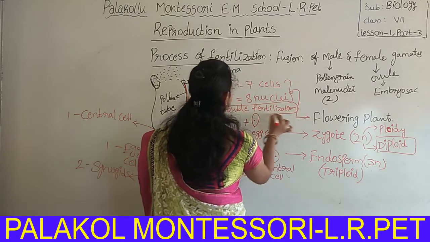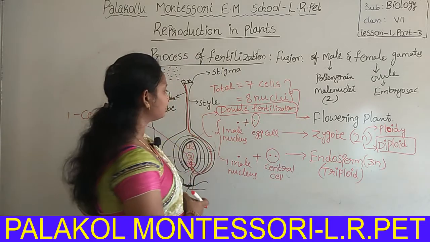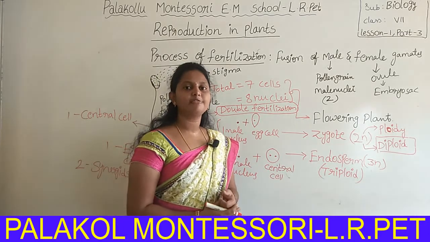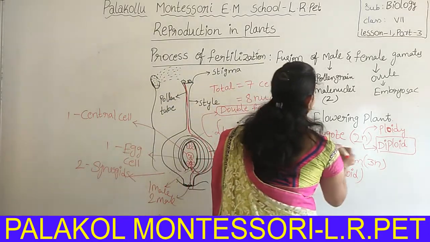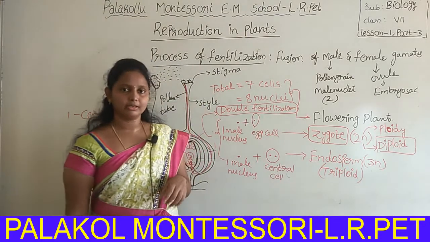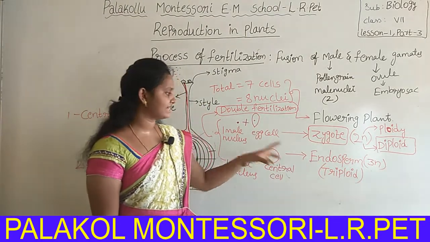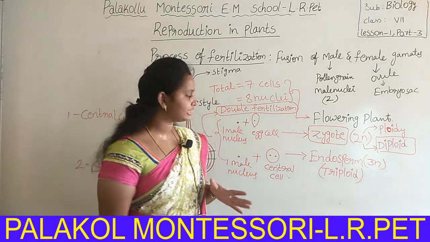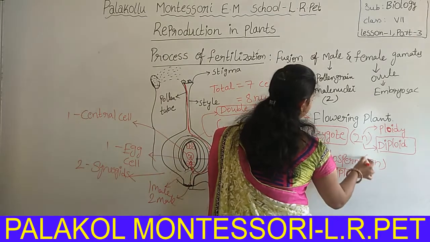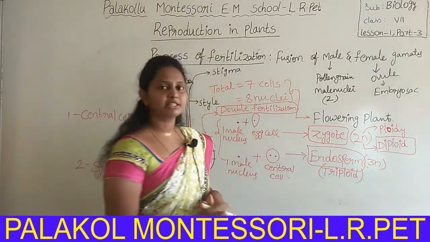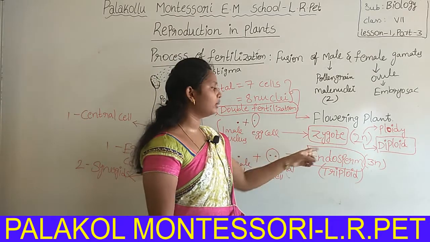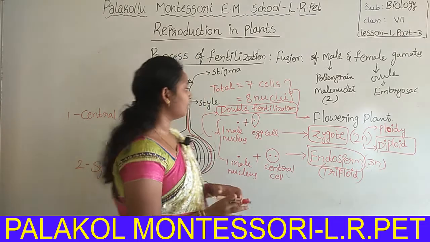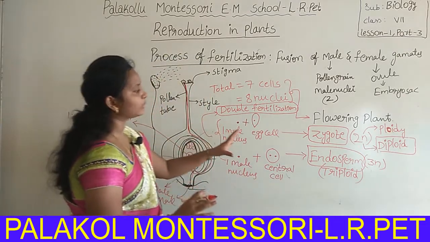Tell me, what is the first fertilized product of flowering plants? It is the zygote. The first fertilization product is the zygote, and the product resulting from the second fertilization is the endosperm. Now this is the process of formation of zygote and endosperm.